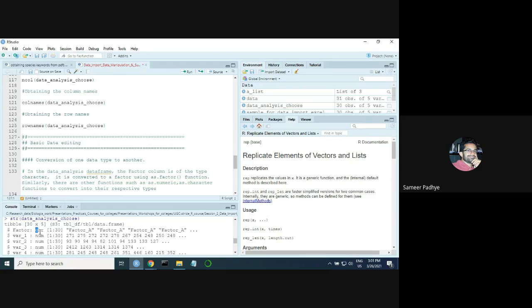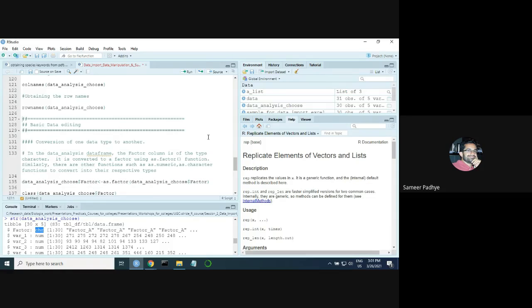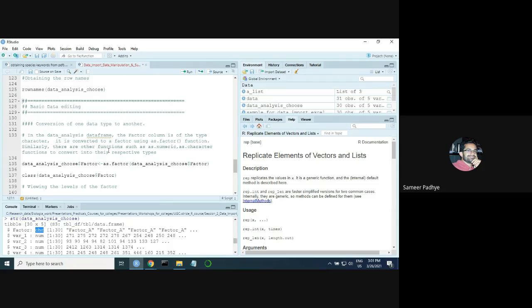If it has chr, it means that you have made some mistake while importing the data or while entering your data in Excel. If you import such data, no matter how hard you try, you won't be able to carry out any analysis because R doesn't recognize your numbers as numbers, right?